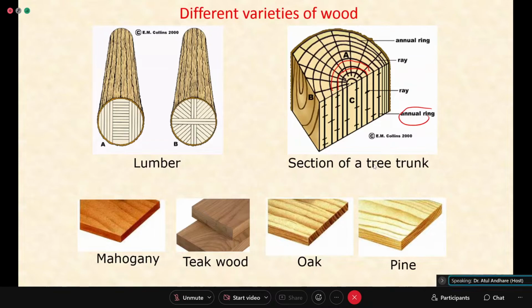Now there are different woods, and some samples are shown. Mahogany is similar to teak wood, which we normally prefer for furniture or house work. Oak and pine are relatively inferior in quality as far as life and strength are concerned. So different varieties of wood are available. In the workshop, when you actually do the job, we normally give you teak wood for working on, as it lasts longer as compared to other woods.